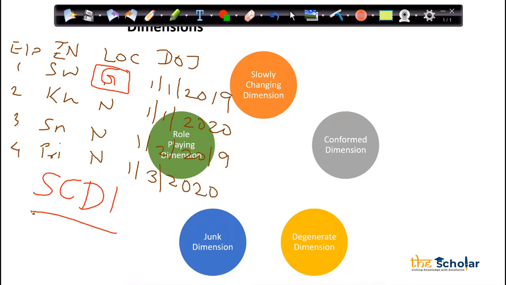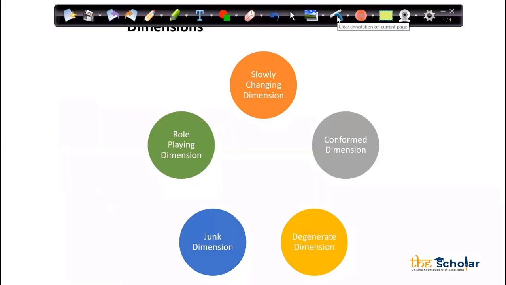All clear, all of you guys? Make sense to all of you? Slowly changing dimension 1 is very, very important. One is one of the examples. Now let's talk about slowly changing dimension 3. I will not talk about 2 as of now. I'll talk about 2 after 3.